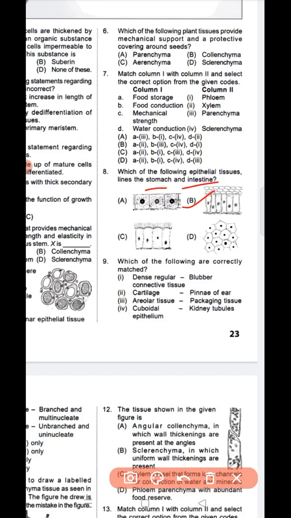Next question number 9, which of the following are correctly matched? Dense regular connective tissue, cartilage, pinna of the ear; areolar tissue, packaging tissue; cuboidal epithelium, kidney tubules. So question number 9 option A is the correct answer.